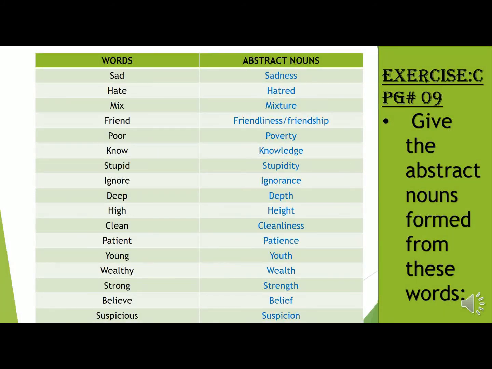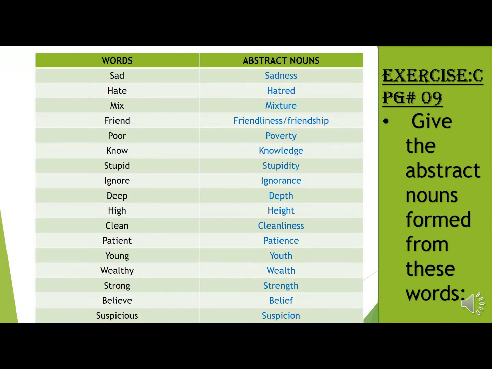There is another exercise on page number 9, that is exercise number C, in which you will have to learn about another type of noun, which is the abstract noun. An abstract noun is a noun that denotes any idea, quality or state rather than a concrete object.